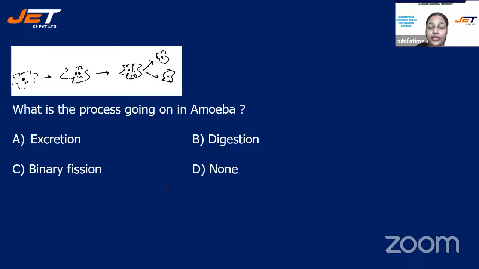Children, focus on the diagram. This diagram is very common. All right, time is up. So in this diagram, you can see one amoeba cell is there. And at the end, we are getting two amoeba cells. So the correct answer will be binary fission, right?